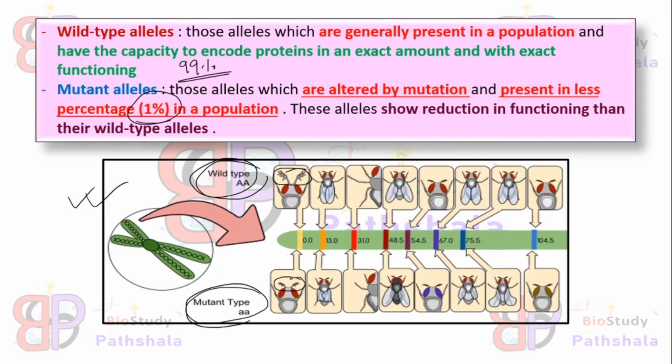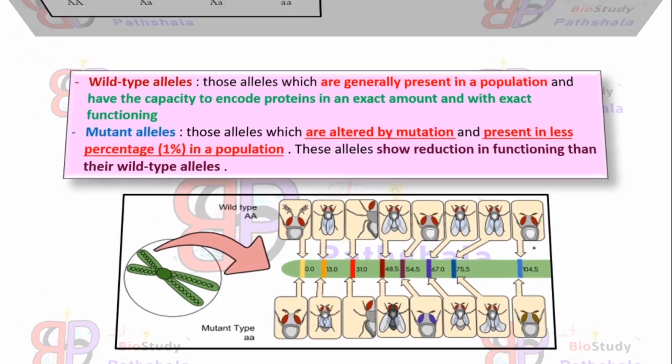That means wild type shows a functional antenna, while the mutant shows a reduction in antenna function. In this fly, the wings are functional because they are almost the exact size to be functional, but these wings are too short in size to be functional. So this kind of variation we can see in wild type alleles and mutant alleles.